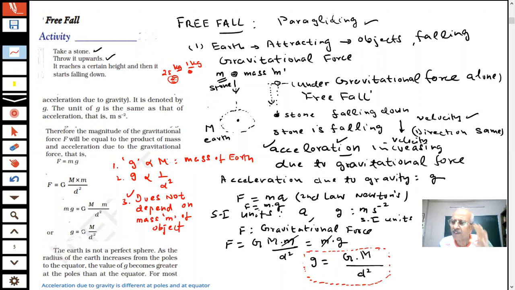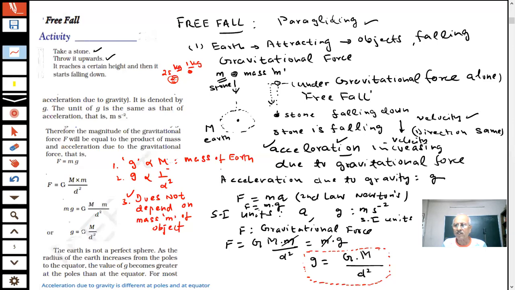The acceleration due to gravity does not depend on the mass of the object, but it depends on the mass of the earth. If the mass of the earth is changed, that means if I go to the moon, then what will happen? Will the g be the same? Small g will be the same on the moon and earth? Tell me.